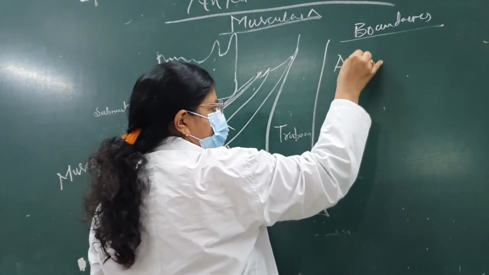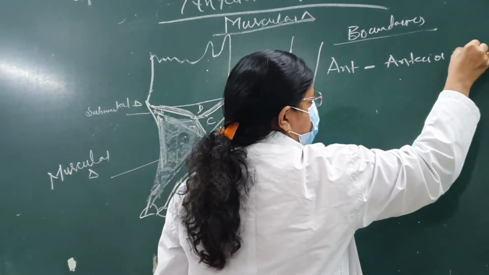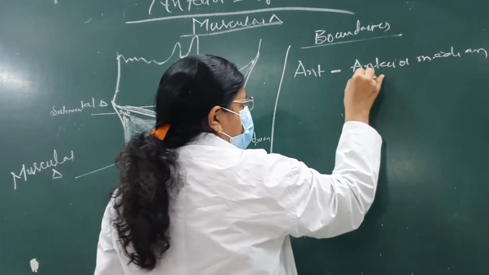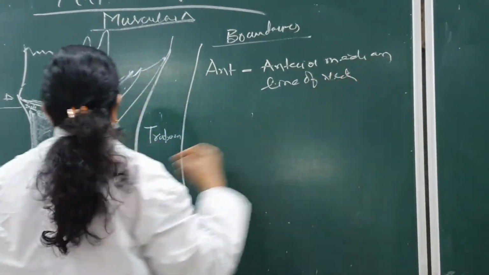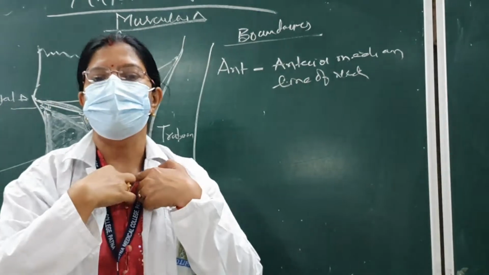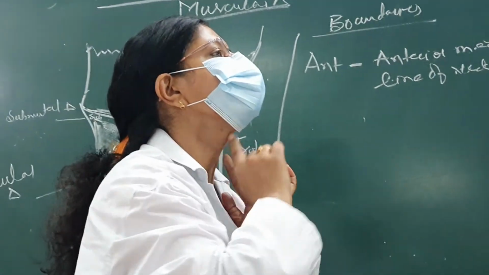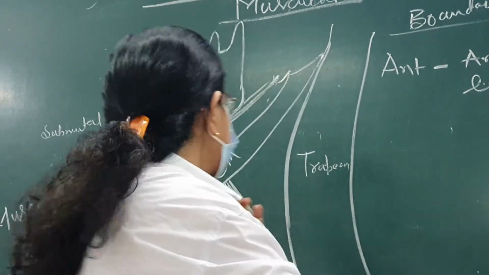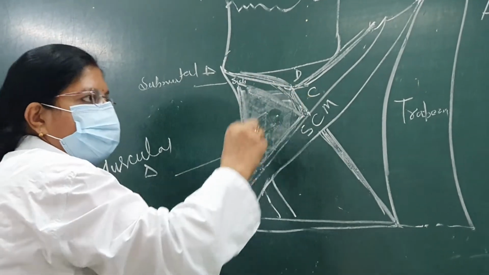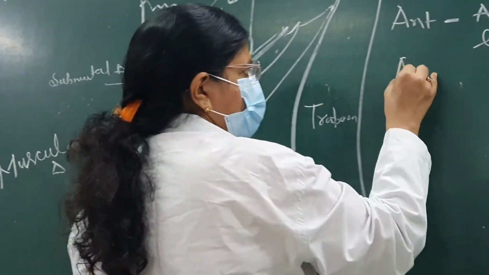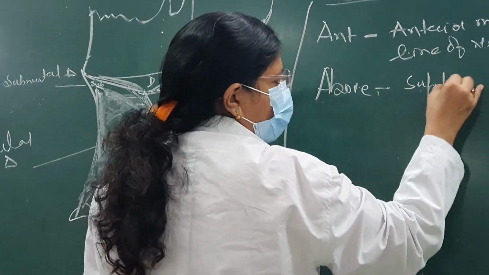Anteriorly, what will be there? Anterior will be the anterior median line of the neck. You can feel this is the neck. If you are looking at the lateral view, this is the anterior median line. Then above will be your superior belly of omohyoid,